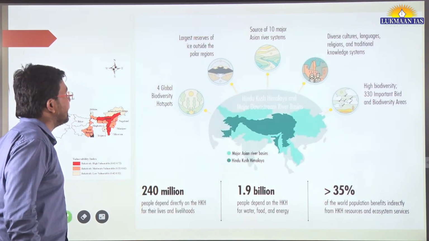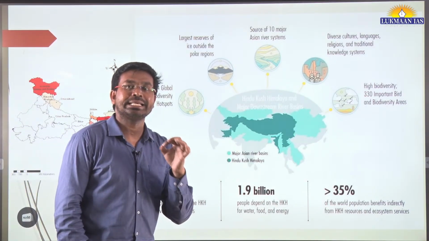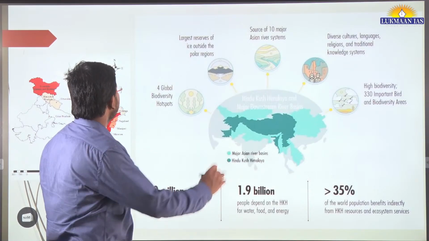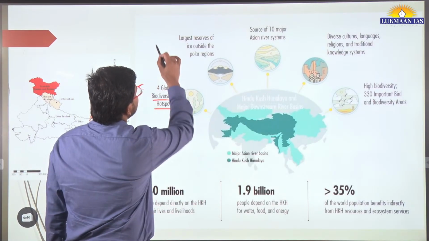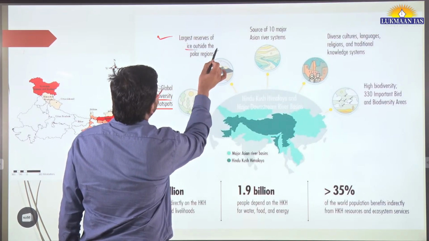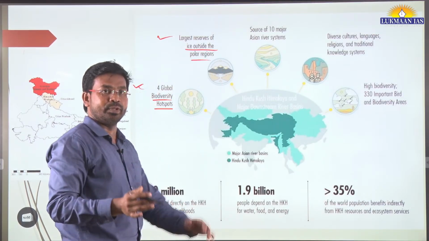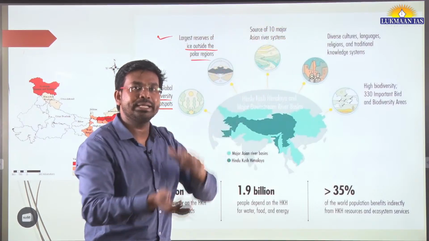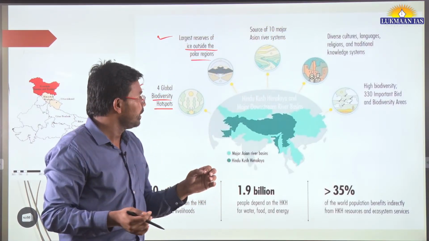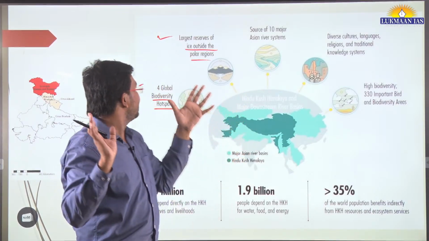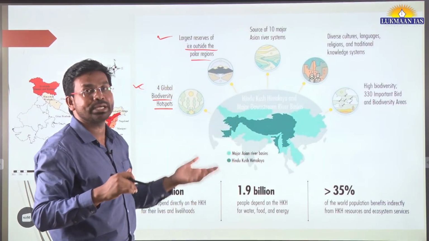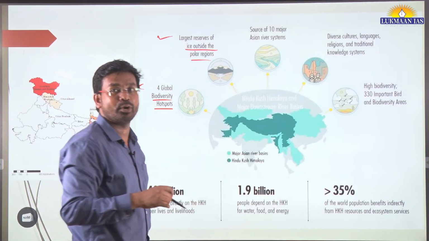And why the Indian Himalayan region is an important region? Because it has 4 global biodiversity hotspots. Then it is the largest reserve of ice outside the polar region. In the polar region, in the North Pole and South Pole, we have ice cover. But this particular Himalayan region has the largest reserve of ice outside the polar region. That's why it is also important.